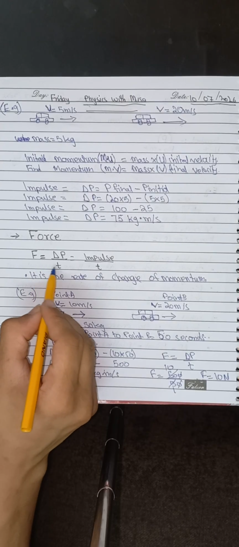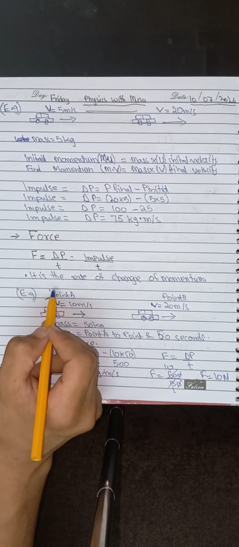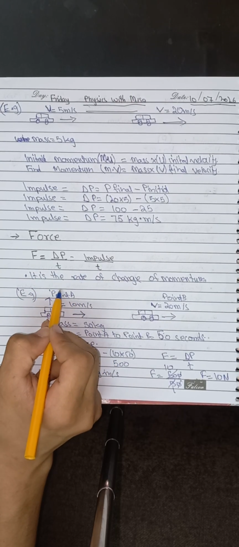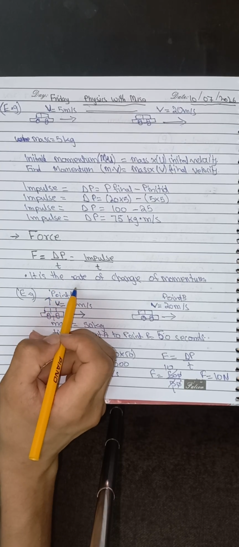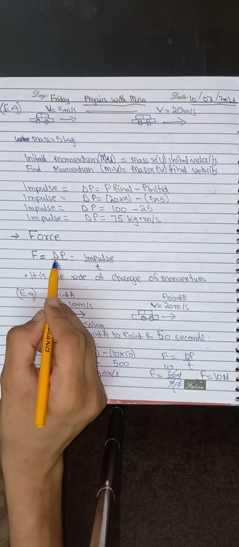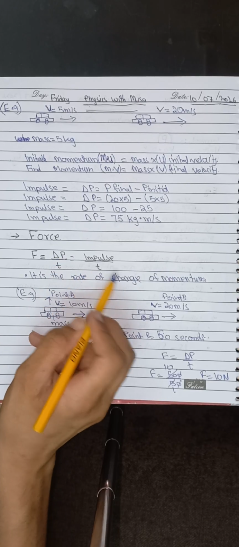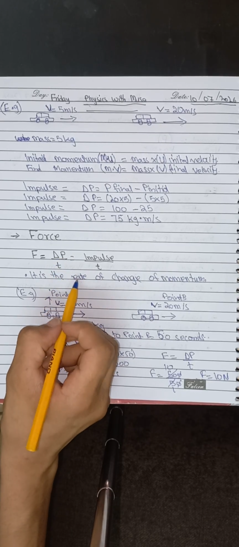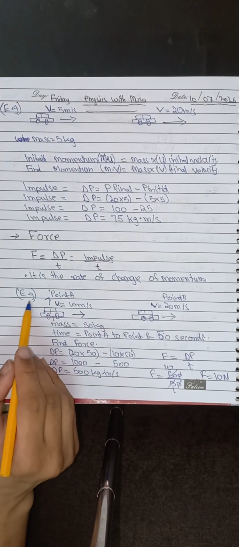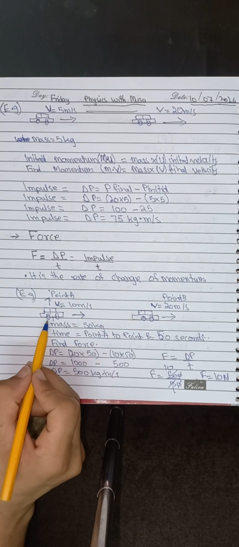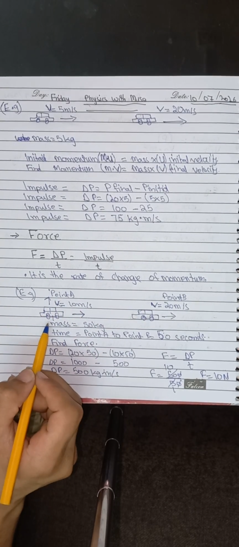Force is delta p over t, impulse over time. Force is the rate of change of momentum. Rate of change of momentum means the change of momentum, which is delta p, as we have studied before, and t is equal to time. Here is a point A. Here is point B. I am giving you an example.